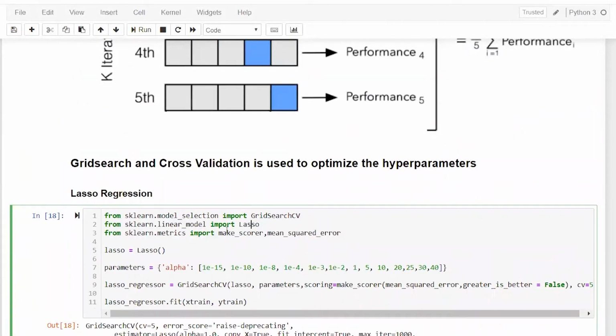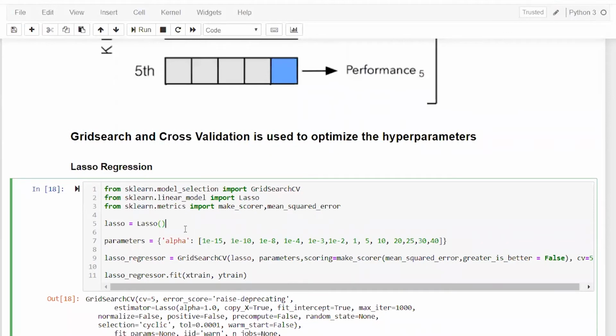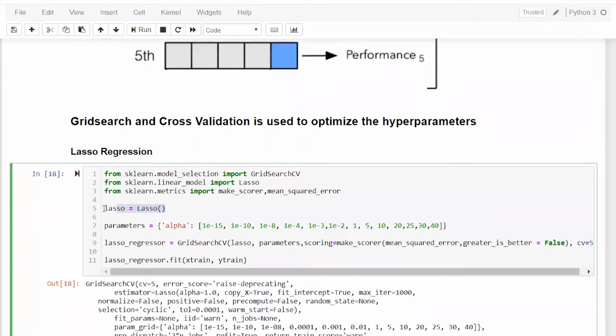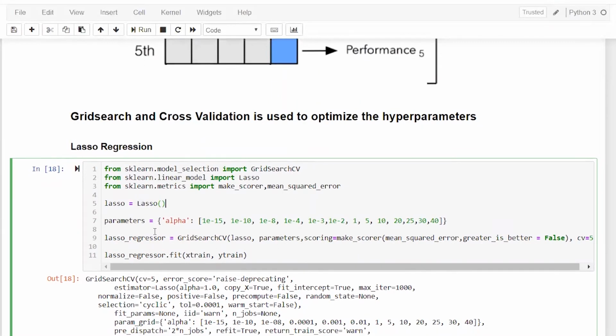And for the metric, these two things you have to do. Mean squared error only I am importing. For grid search, you have to import make scorer. So everything else is the same. Actually, you have to initialize the class instance. Earlier I was initializing linear regression.